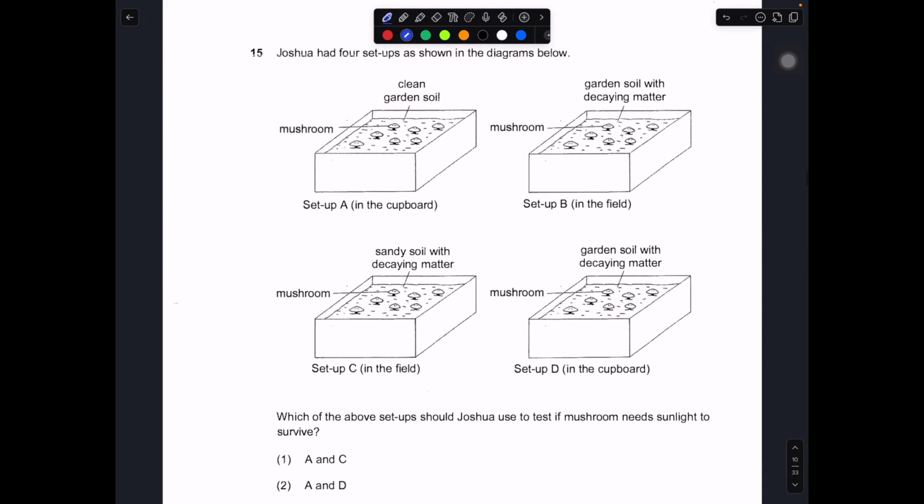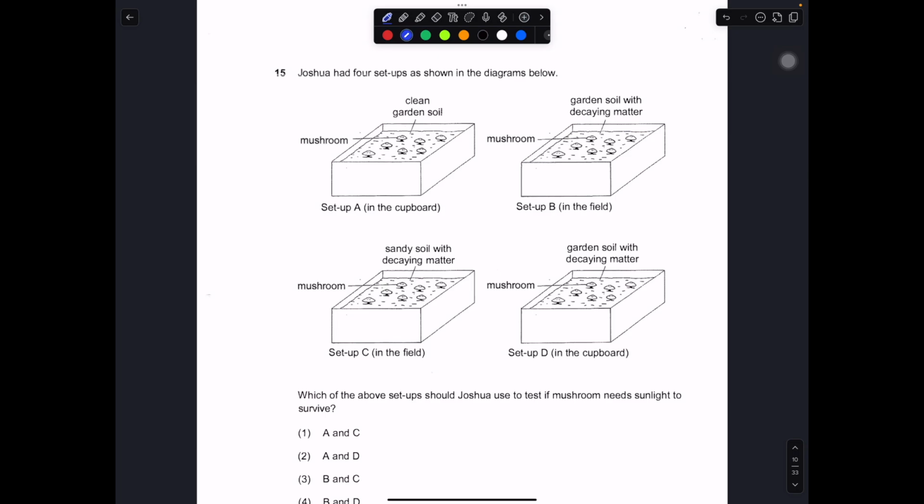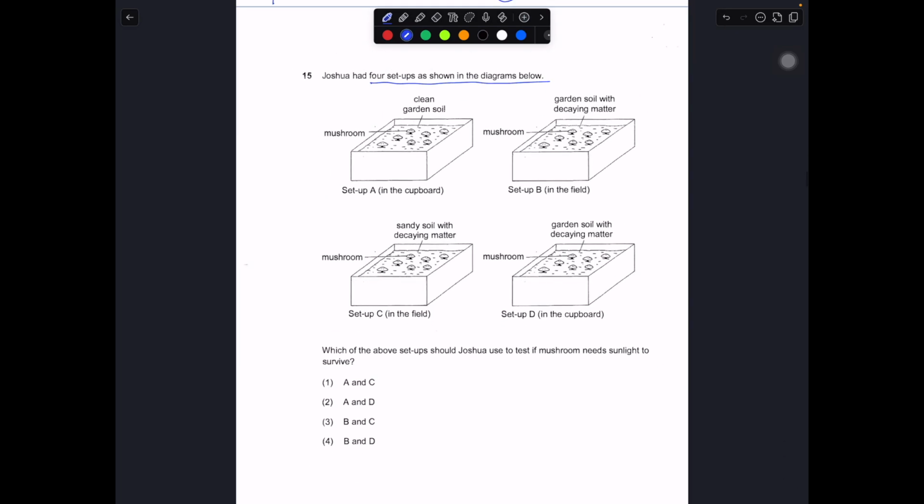Question number 15. Joshua set up 4 setups, as shown in the diagram. So we got setups A, B, C, D. We got cupboard in the field, cupboard in the field. Then we got clean garden soil, then the rest are garden soil, garden soil, decaying matter, sandy soil. So we have different variables or different environments being used to grow this mushroom.